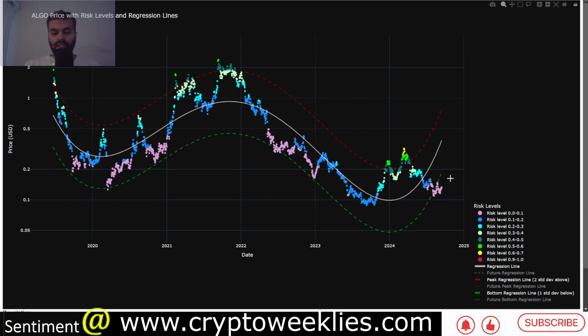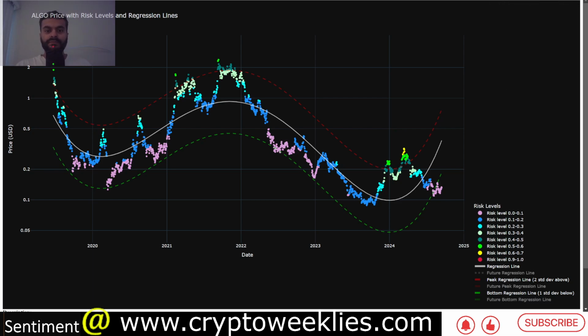But you can see, over a longer time horizon, there were opportunities to get back into the mean reversion trade whenever the risk level went as low as 0.01. So again, if there is a mean reversion trade for Algorand back to its fair value at around 37 cents, right now a price of between 11 cents and 13 cents makes a 3x from the current price.